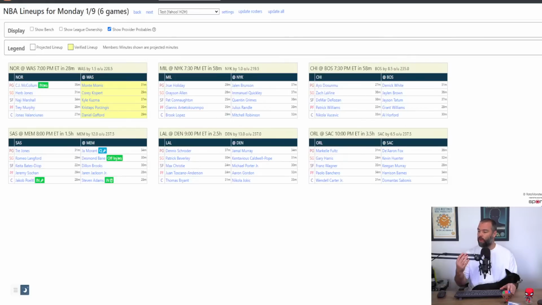Do I see Trey Murphy as a stash or a drop? Well, I don't know what you're stashing him for because things are only going to get worse as the season goes along. Right, when Ingram comes back, and then when Zion comes back, it's going to get worse for Trey Murphy. This is actually peak Trey Murphy time. I think, though, with what's been happening with his usage and his production, that really he is more just a points and threes and free throw percentage streamer. That's really all he is.